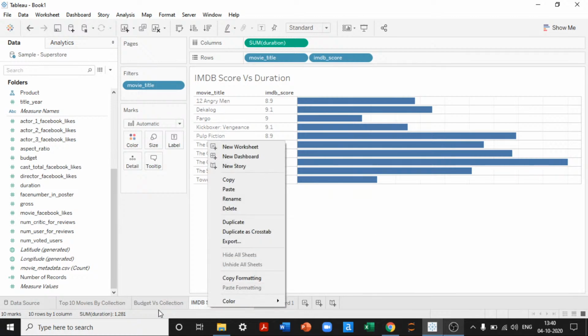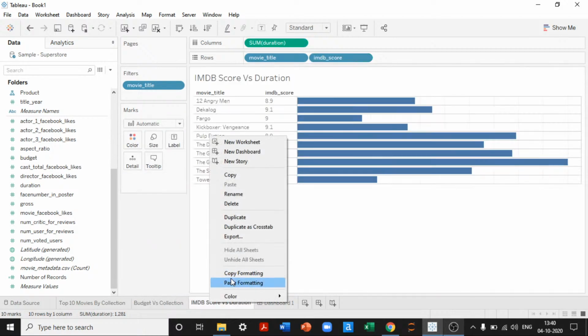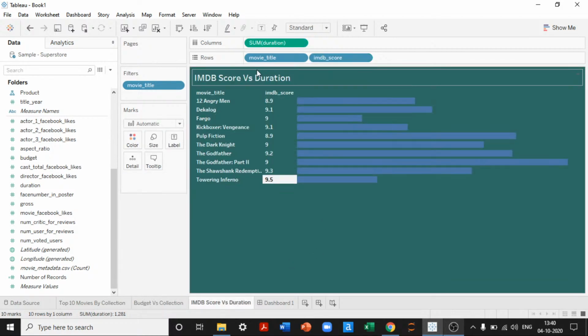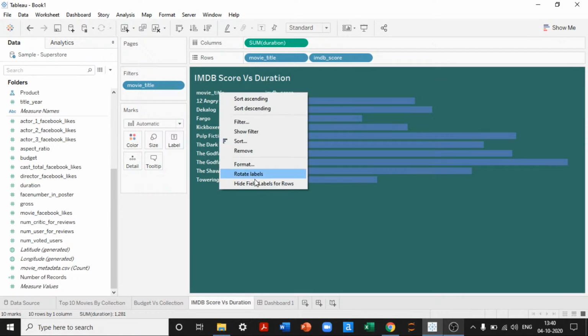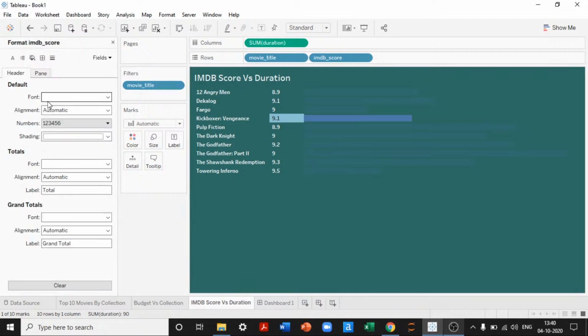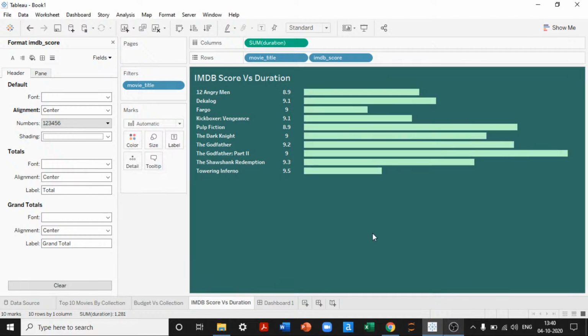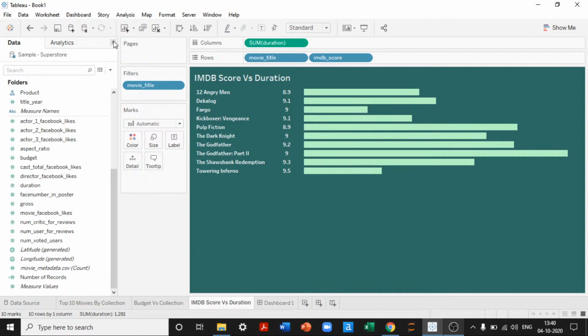I want to see this. I'll paste the formatting here, copy the formatting, paste the formatting, and then that's it. We have this chart ready, clean. And then let's format this values format. I would like to keep it in the middle. Yeah, that's what I have to do. And then I'll choose the color that we have picked so far. And then what I'll do is I will drag sum of duration into the label.